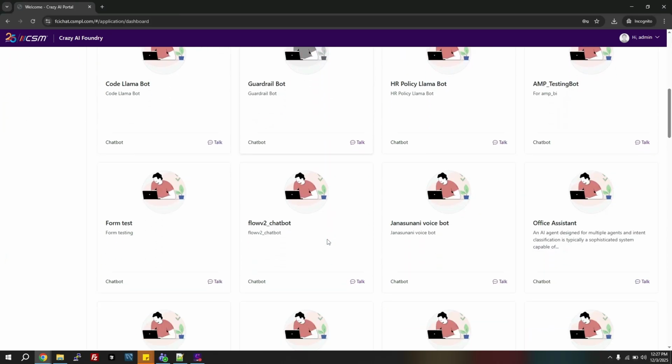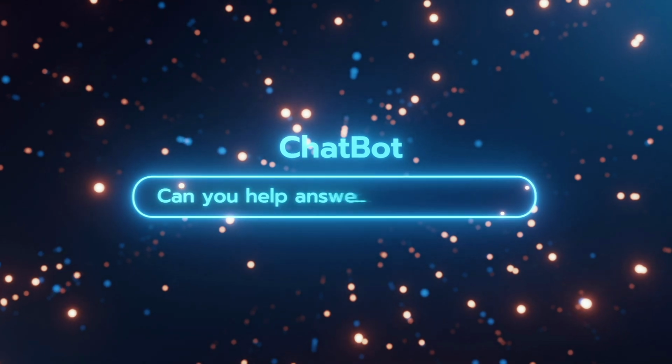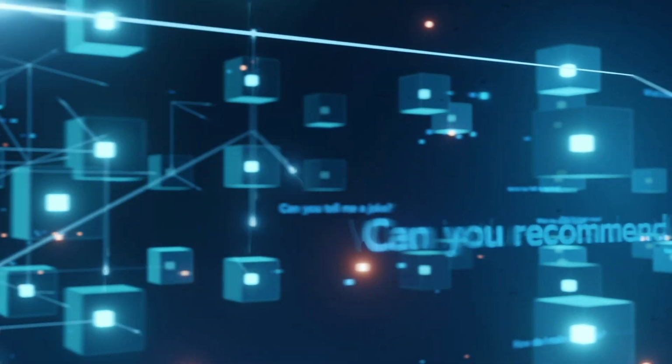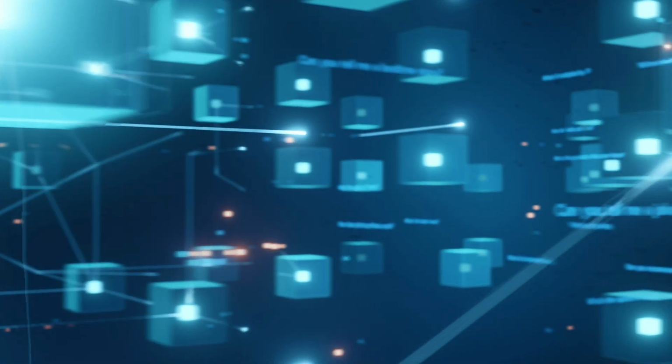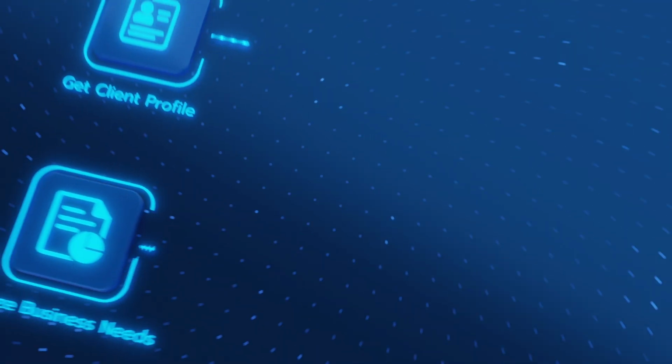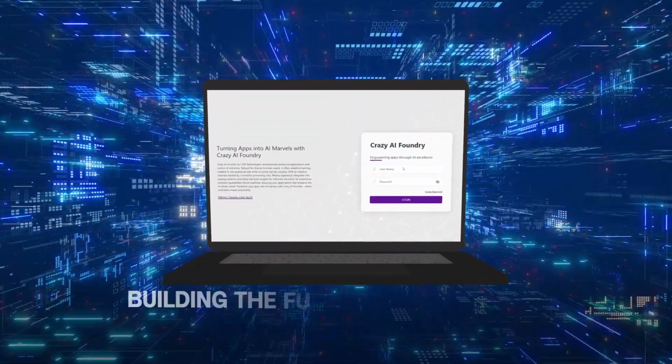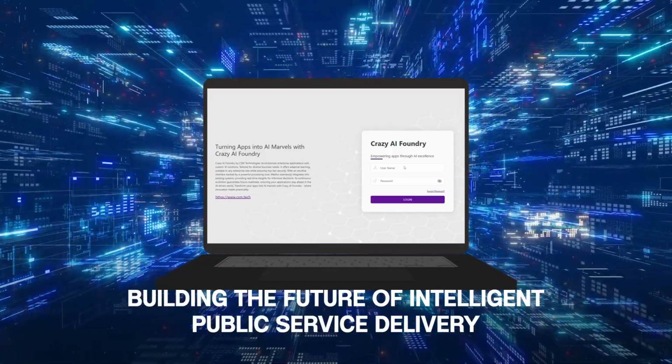In summary, CSM AI Foundry brings together RAG chatbots, agentic workflows, BI automation, and document validation into a single, secure, and powerful platform for digital governance. It enables government departments to improve efficiency, reduce manual effort, and deliver faster, more transparent services to citizens. This is CSM's AI Foundry, building the future of intelligent public service delivery.